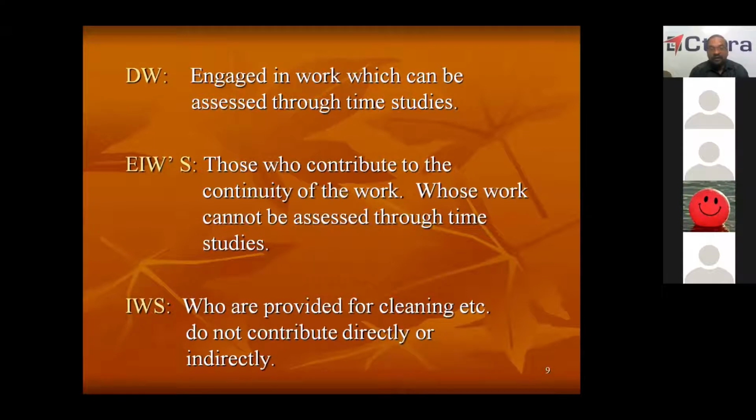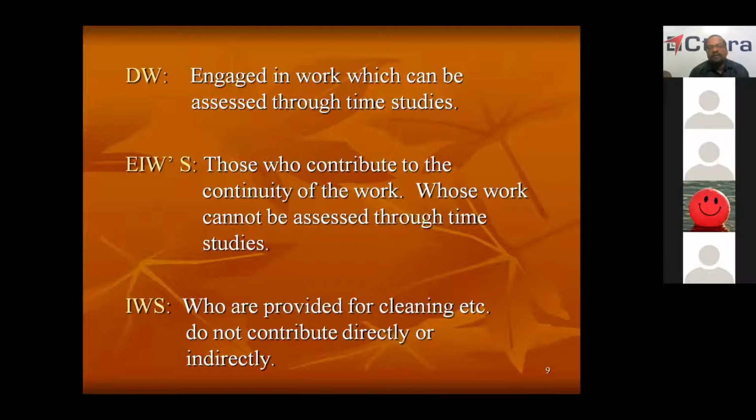So, their work can be assessed through time study. How much work they are doing, for each work how much time is required, that can be assessed through time study. Workers who are engaged in such work are called direct workers.